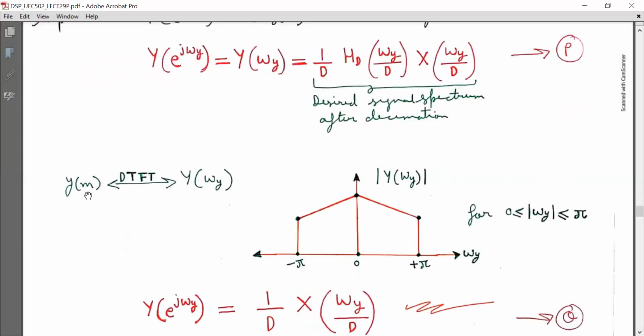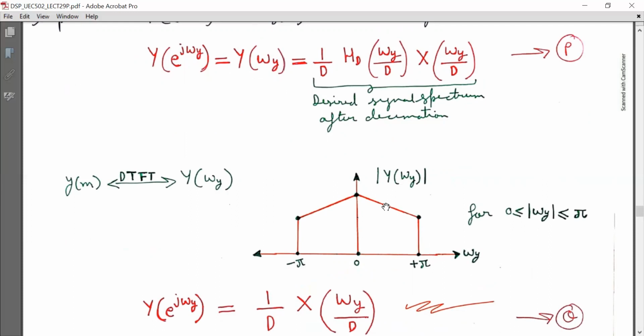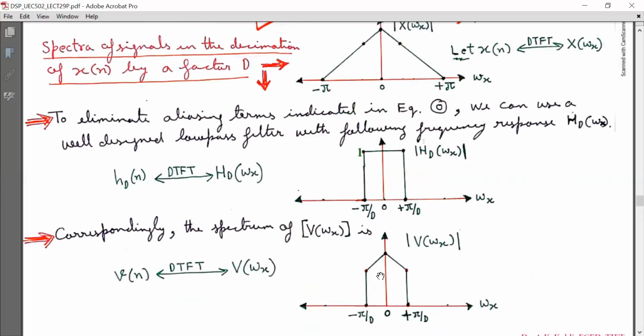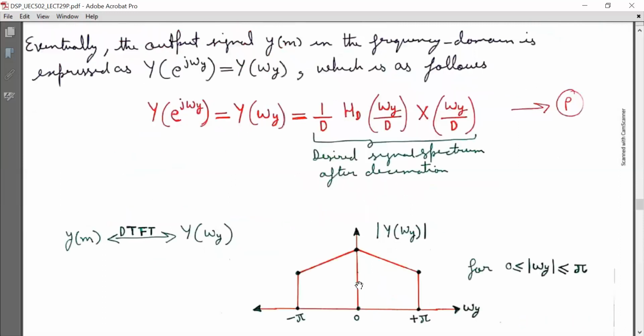And the DTFT of ym is Y omega y, and I have plotted the output spectrum, that is capital Y omega y. It will look like this as shown, where small omega y magnitude is lying between 0 to pi. So stretching has taken place. As we discussed earlier, because of the downsampling process, stretching of the signal took place.